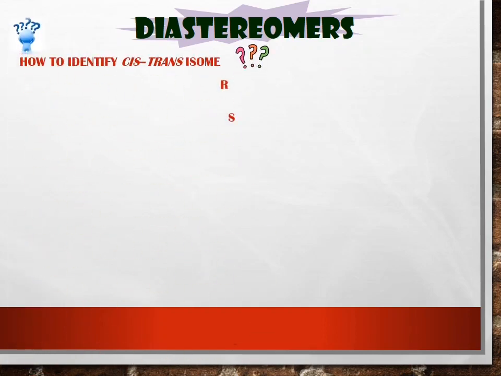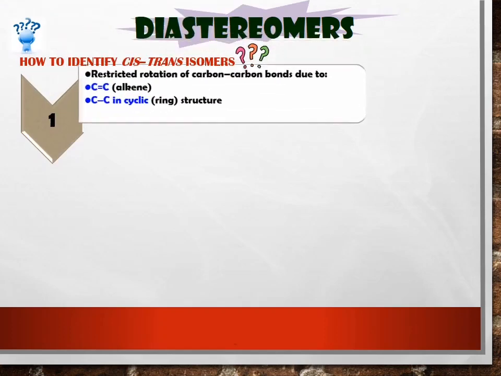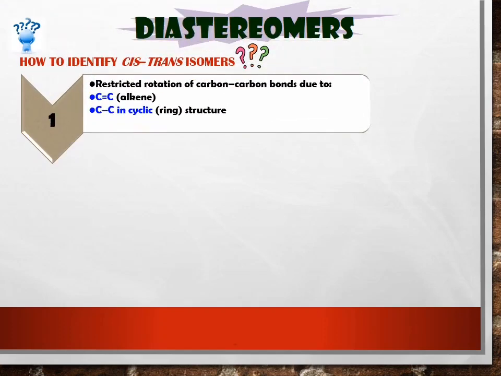How to identify cis-trans isomer? Cis-trans isomer consists of two criteria. The first one: cis-trans isomer consists of restricted rotation of carbon-carbon bonds, due to the carbon-carbon double bond in alkene, or the carbon-carbon single bond in cyclic compound.